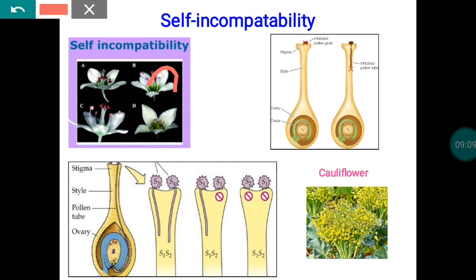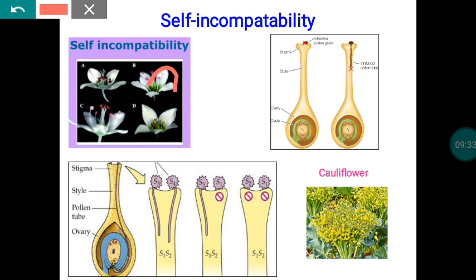Again, this has many classifications. In short, two classifications are there: sporophytic self-incompatibility and gametophytic self-incompatibility. In sporophytic self-incompatibility, the incompatibility reaction is governed by the genotype of the plant from which the pollen is produced.